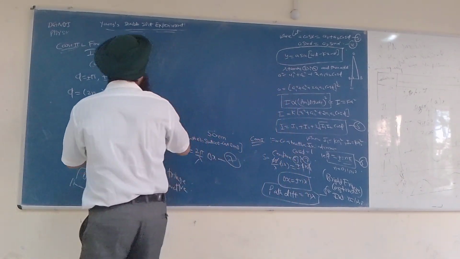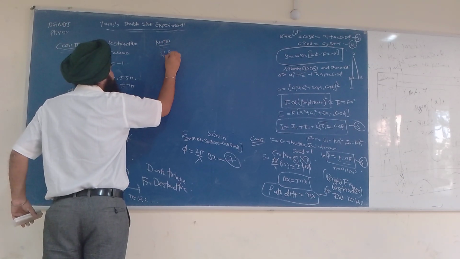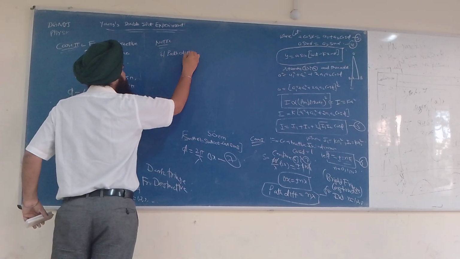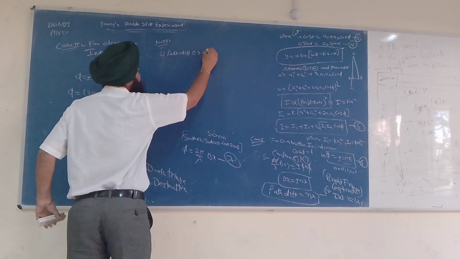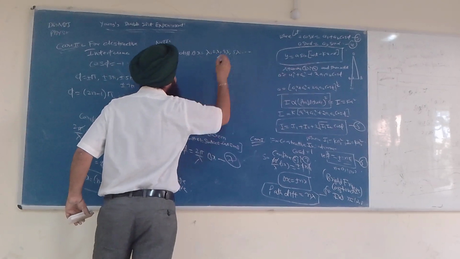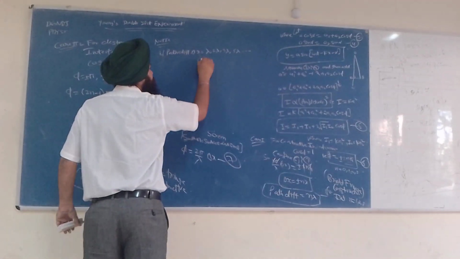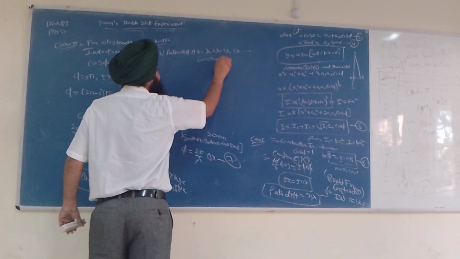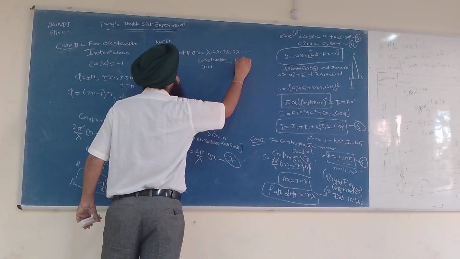So in notes I generally write: if the path difference delta x is equal to 1 lambda, 2 lambda, 3 lambda, 5 lambda, we are getting constructive interference. I will say bright fringe.